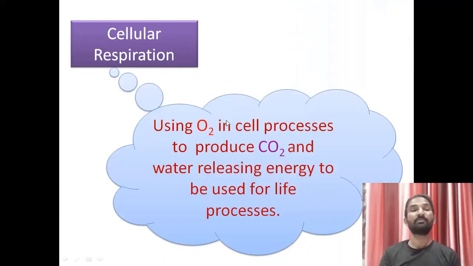And the final, very important step is cellular respiration. Whenever the hemoglobin releases the O2 molecule, it reaches the cell.